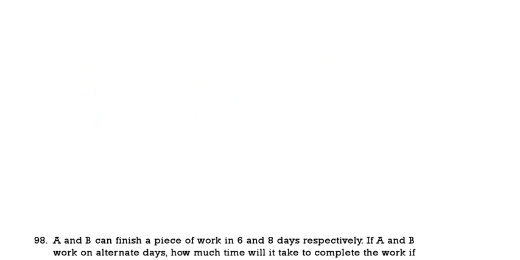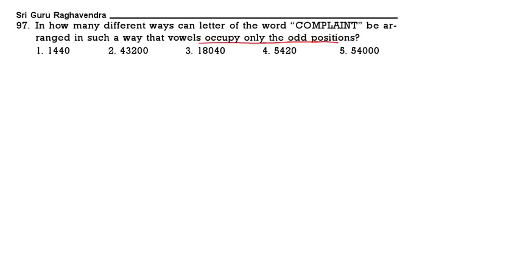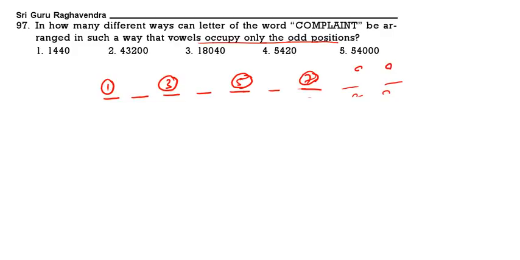See the next one. In how many different ways can the letters of the word complaint be arranged so that the vowels occupy the odd position? So complaint is a 9-letter word. 1, 2, 3, 4, 5, 6, 7, 8, 9. Now odd positions. So how many odd positions are we having? See, 1, 3, 5, 7 and 9. There are 5 odd positions.